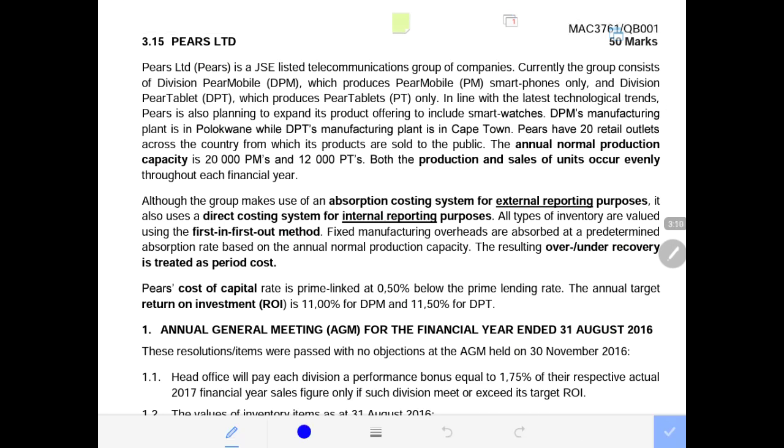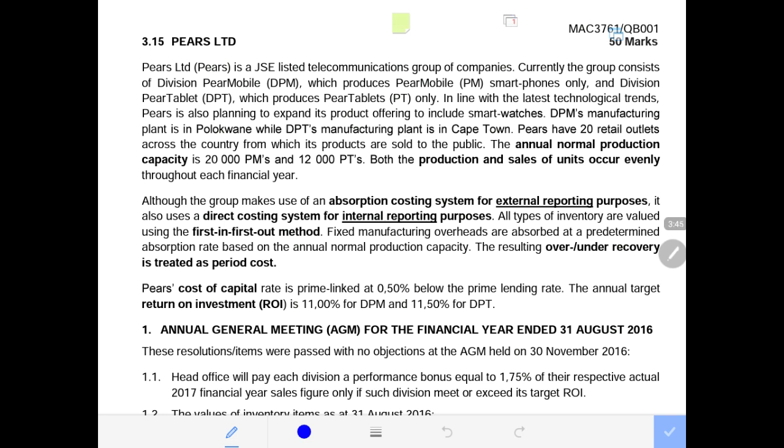Although the group makes use of an absorption costing system for external reporting purposes, it also uses the direct costing system for internal reporting purposes. So they are using both external reporting absorption and internal reporting, which is direct costing. Both of them have benefits or reasons why external must be absorption and why internal must be direct method. We'll get to hear all those two stories.